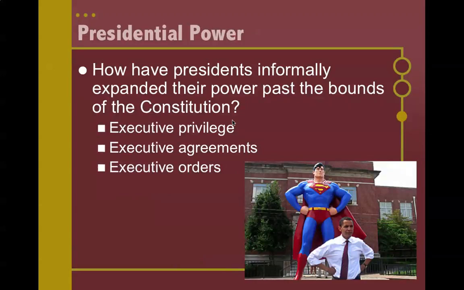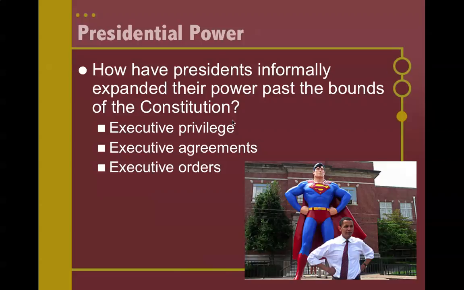So in terms of this question of how have presidents informally expanded their power, there are 3 ways that presidents have power that are not actually in the Constitution, that we have made up over time, that are examples of informal amendments that we talked about during Unit 1. So one is this idea of executive privilege, which we talked about in U.S. v. Nixon. So presidents can keep information confidential from the courts as well as from Congress, because the president is supposed to have access to top secret information in order to do his or her job.